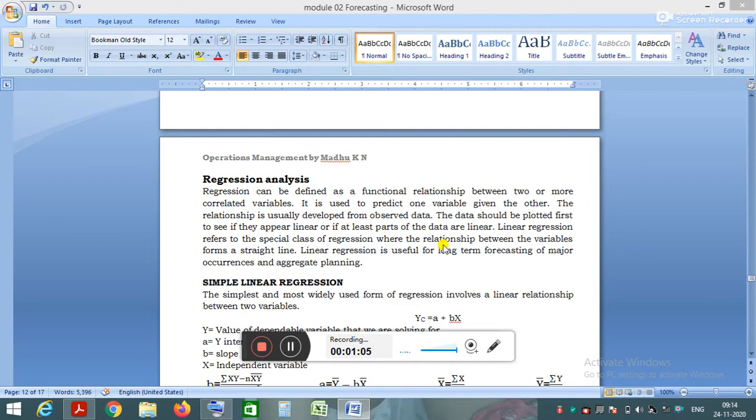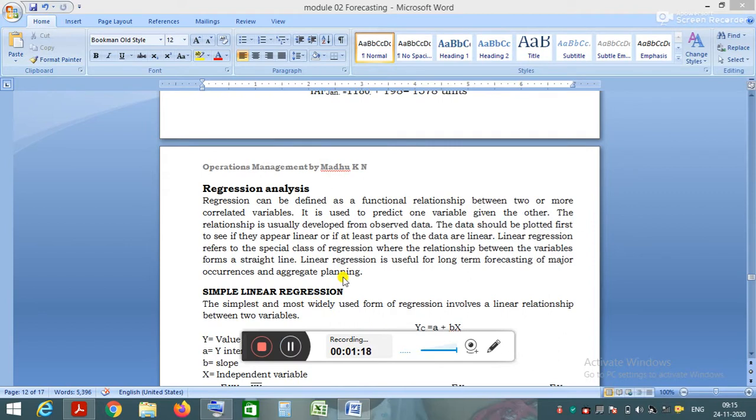The next method in time series forecasting is regression analysis. In the last two methods, exponential smoothing method and trend adjusted smoothing method, what we considered was the demand for the product. Based on the demand in the past years or in the past periods, we forecasted the demand for the next period.